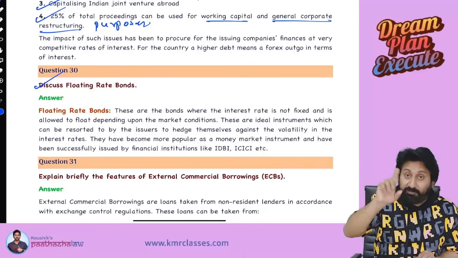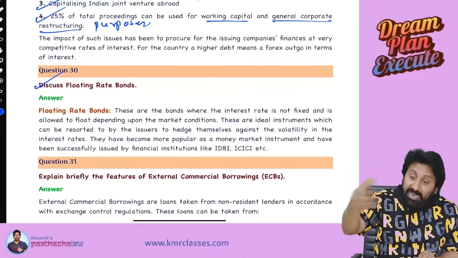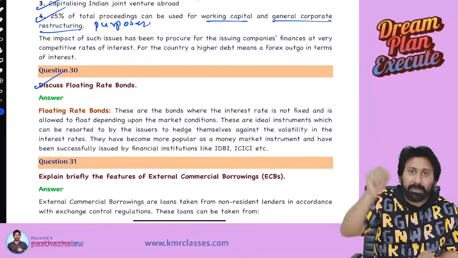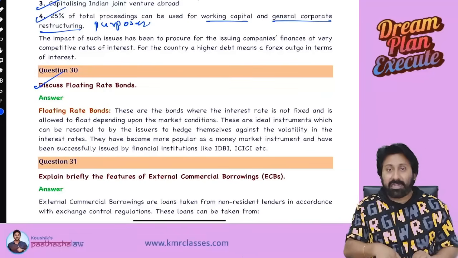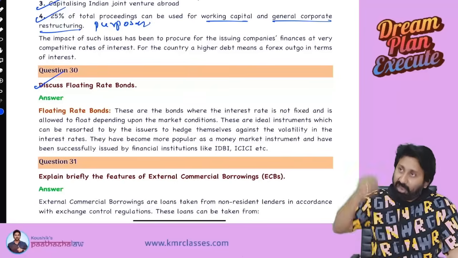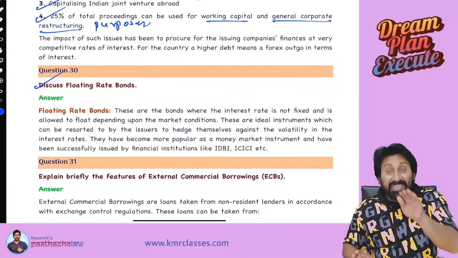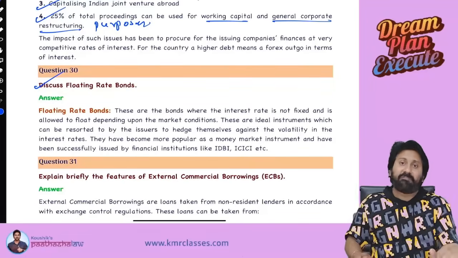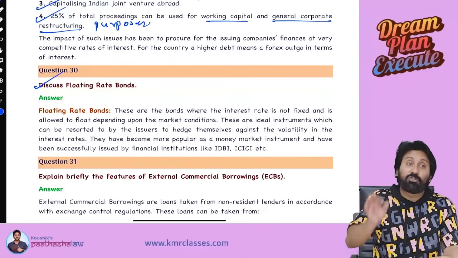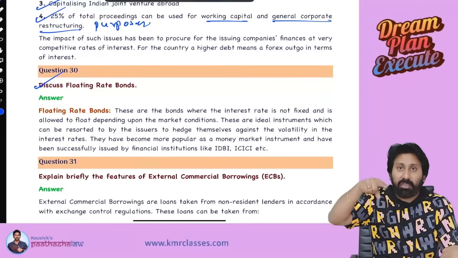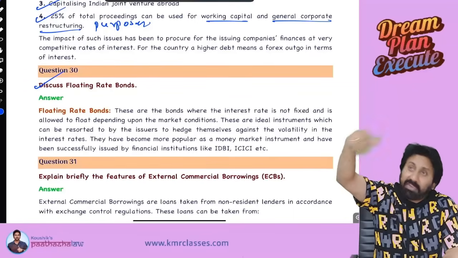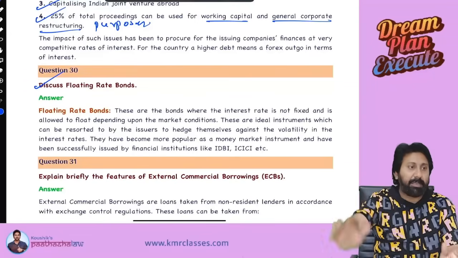After issuing a 5 year bond, in the second year the interest rate fell to 8%. If I had issued after 2 years, I should pay only 8%. But now I have to pay 9.5, whether or not it is 8. These kinds of problems companies generally face. Therefore, some companies will issue floating rate bonds. Means what? Name says it all. The rate will float. Whenever the market rate increases, I will pay that. When the market rate decreases, I will pay that.